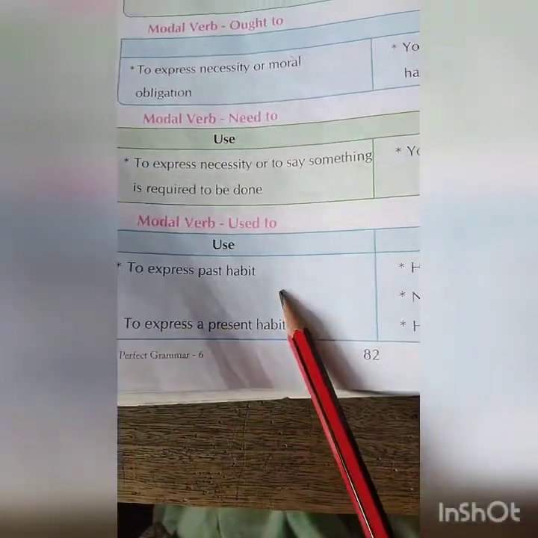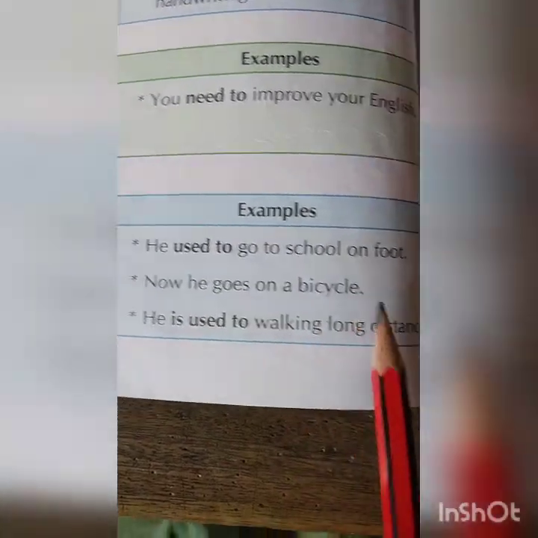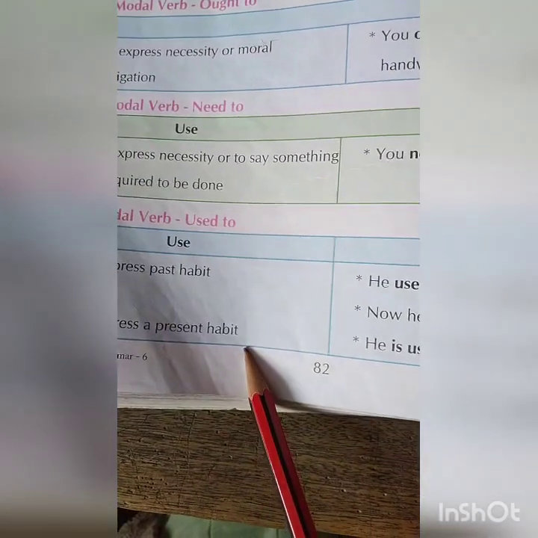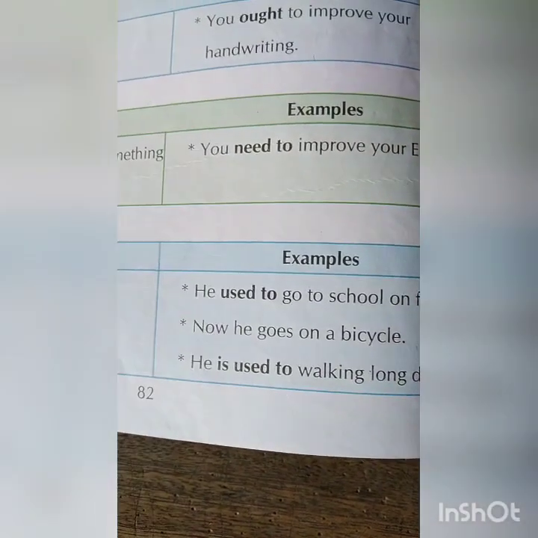Used to, express past habit: He used to go to school on foot and now he goes on a bicycle. To express a present habit: he is used to walking long distances.